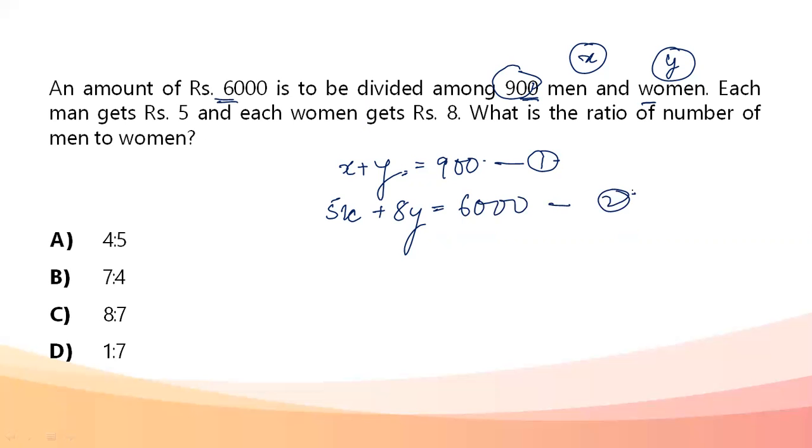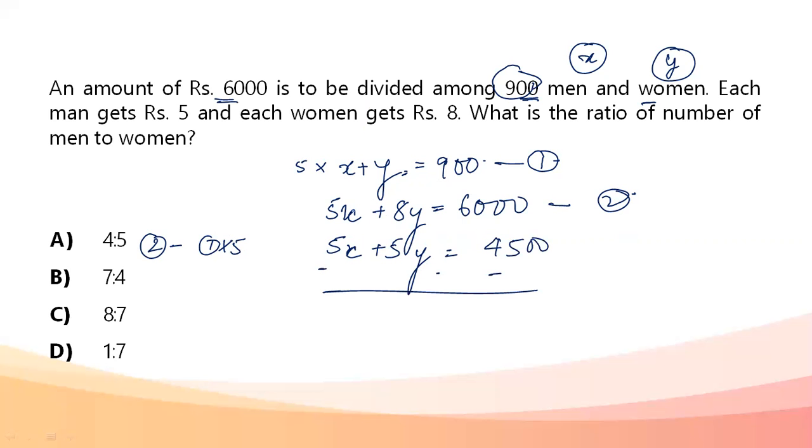Now, very simple. We just have to solve these two equations and we'll get the value of x and the value of y. What we can do is multiply the first equation by 5 and subtract it from the second equation. So 5x plus 5y is equal to 4500, and when I do the subtraction, 3y is equal to 1500. My value of y comes out to be 500.